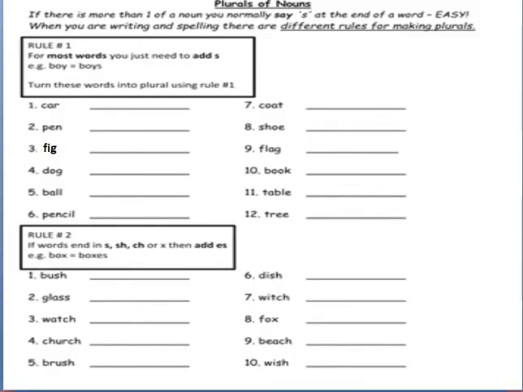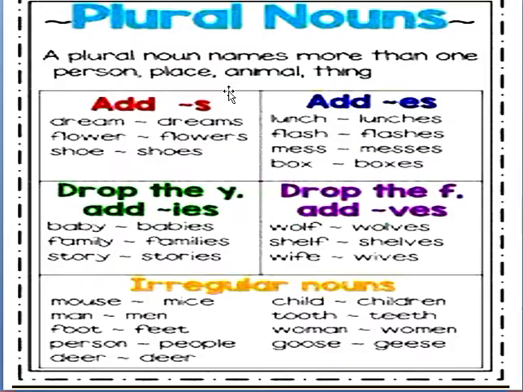Now, as you all have understood nouns number and the plural nouns nicely, we will do a practice exercise first. Okay? What we have to do is just add S to the following words in this first exercise. Turn these words into plural using rule 1. Rule 1 was this one. We have to add S here. Okay?